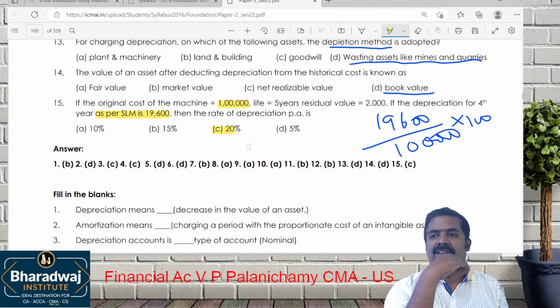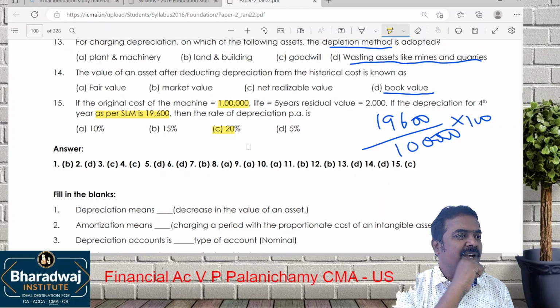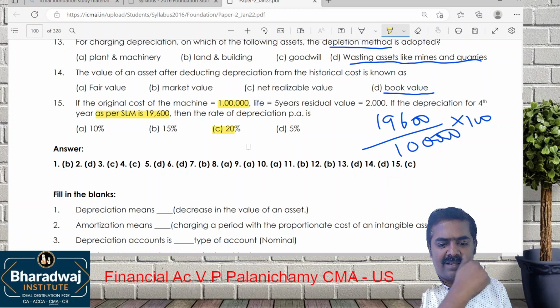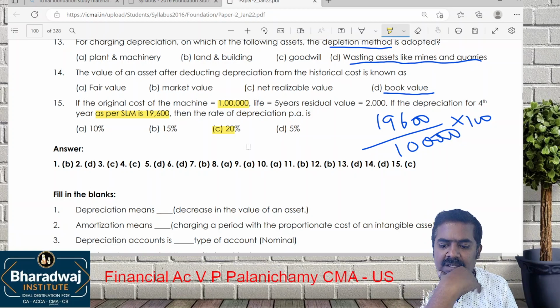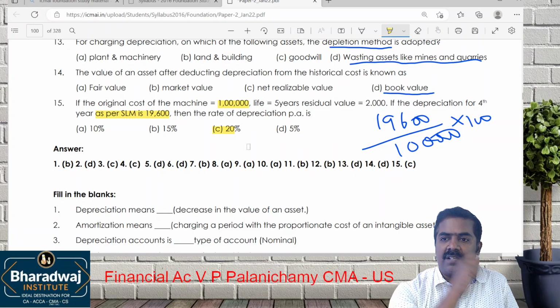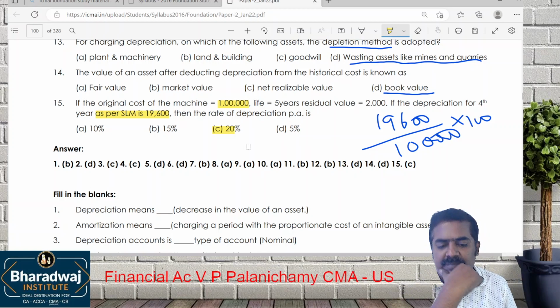What doesn't matter here? What did they ask in the question? They ask you to find out the rate of depreciation. What doesn't matter in this question? Residual value doesn't matter. And please remember, depreciation for first year or second year or third year or fourth year under SLM will be same or different? Same.